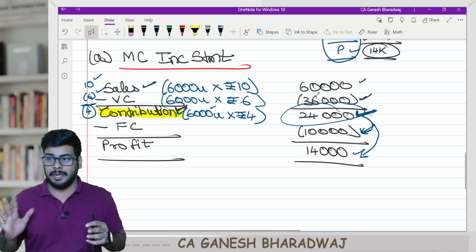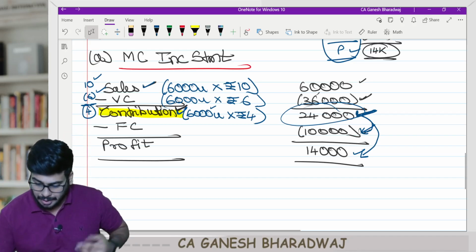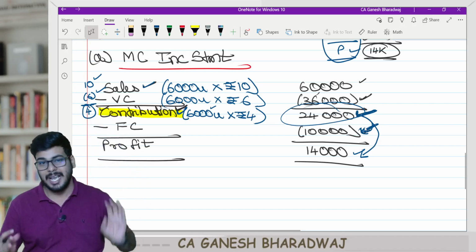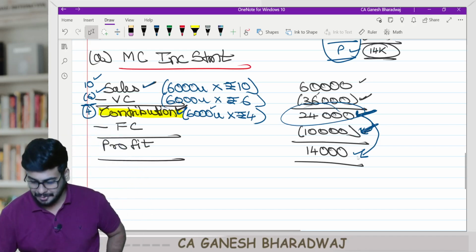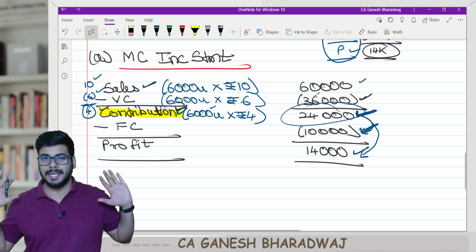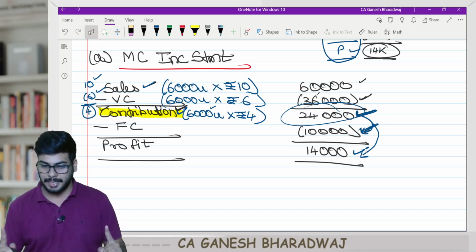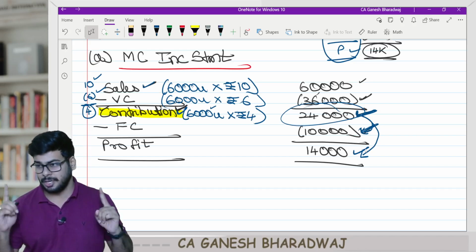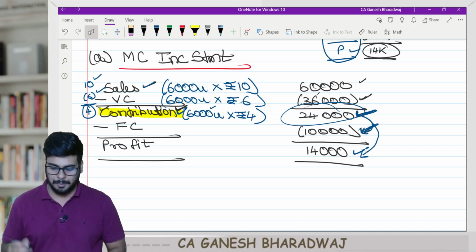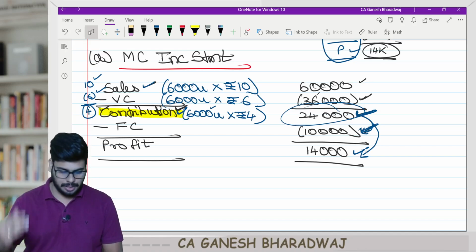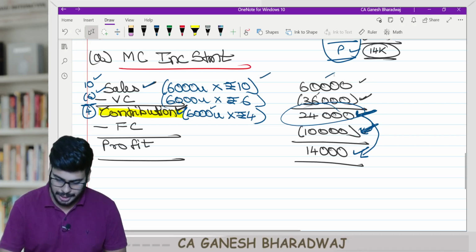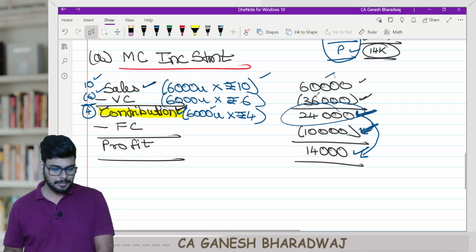Wait, that is not my final profit. With this, I try to recover whatever rent I have paid, the fixed cost, and over and above that, whatever I have is the amount that I can enjoy for myself, called your profit. Are you clear with this, guys? Please write this down. First, you just write down the calculation and the figures.